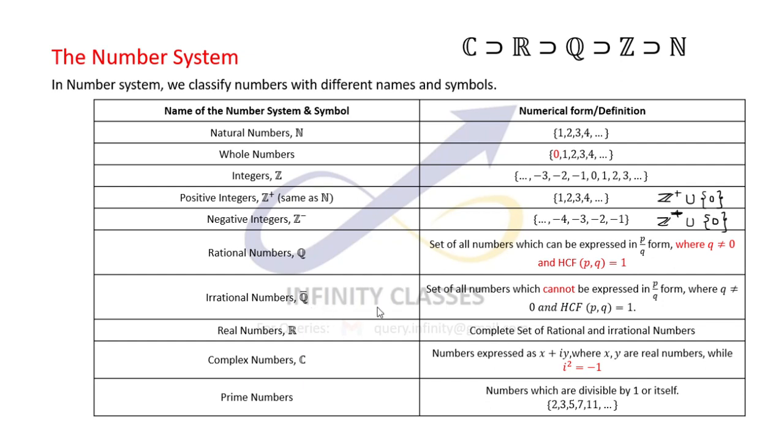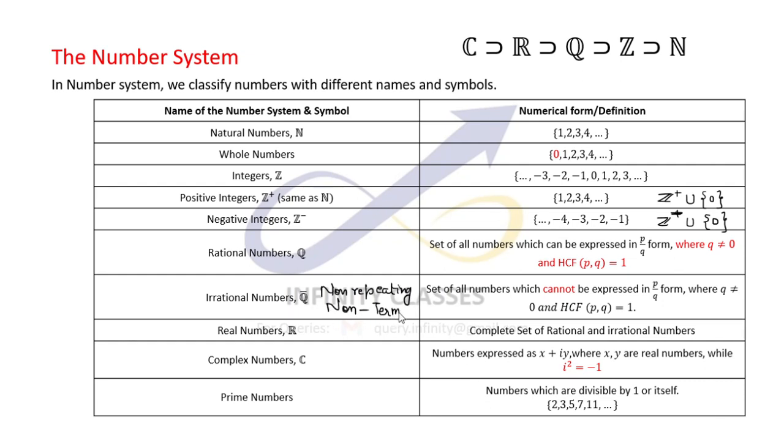Irrational numbers: the set of all numbers which cannot be expressed in the p by q form are the irrational numbers. So whatever is left out is going to be the set of irrational numbers. In decimal form, we would say that rational numbers are terminating or repeating decimals, while irrational numbers are non-terminating, non-repeating decimals.